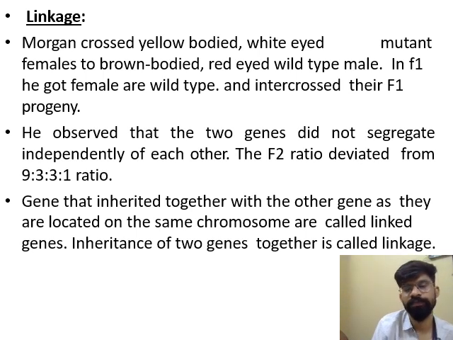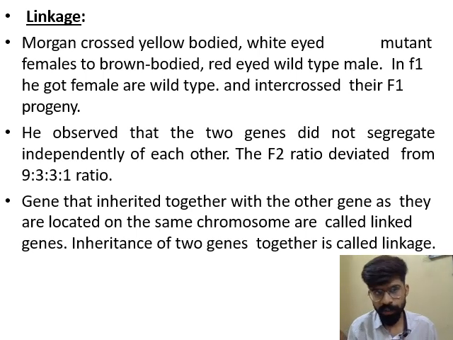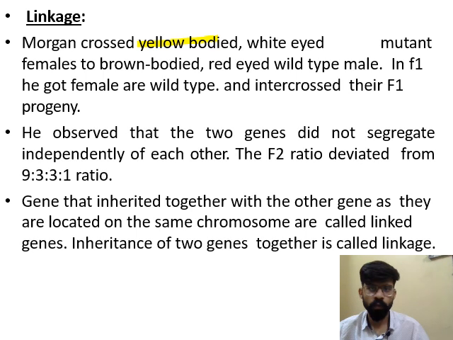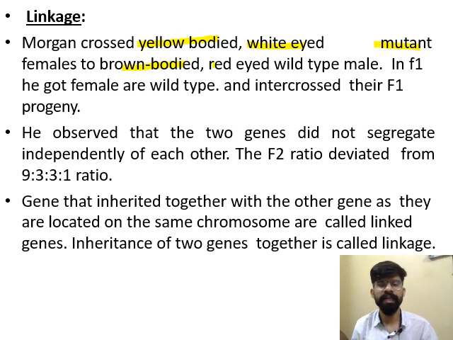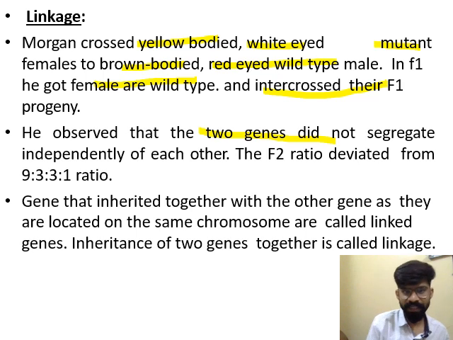Now linkage. It is a very important topic. Morgan discovered the concept of linkage in Drosophila. Morgan crossed a yellow-bodied, white-eyed mutant female to a brown-bodied, red-eyed wild-type male. In the first generation he got wild-type females, and when the first generation was intercrossed, he observed that the two genes do not segregate. Means the two genes will not separate.